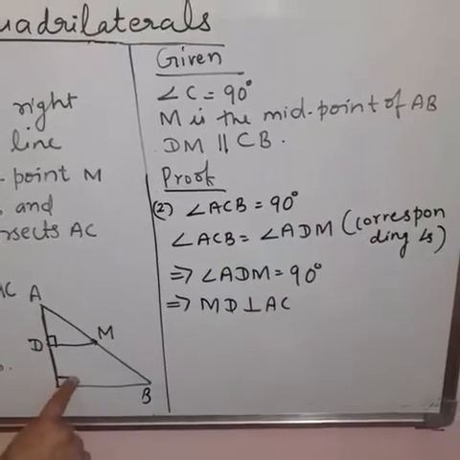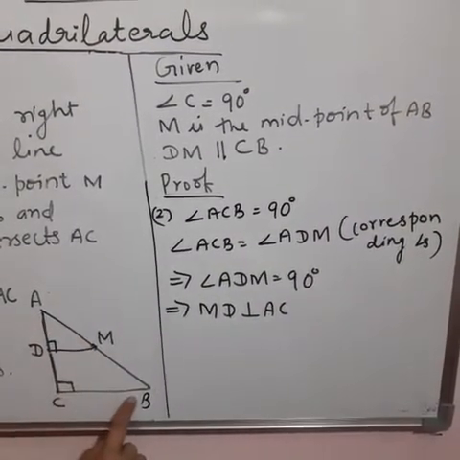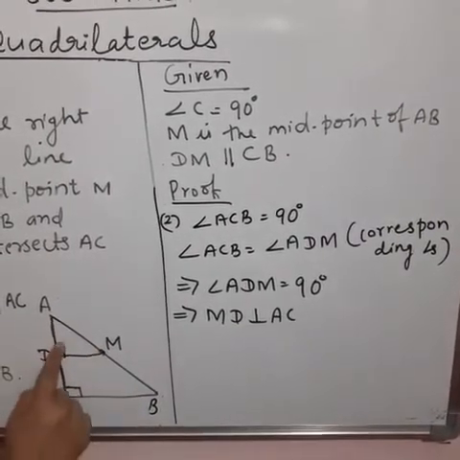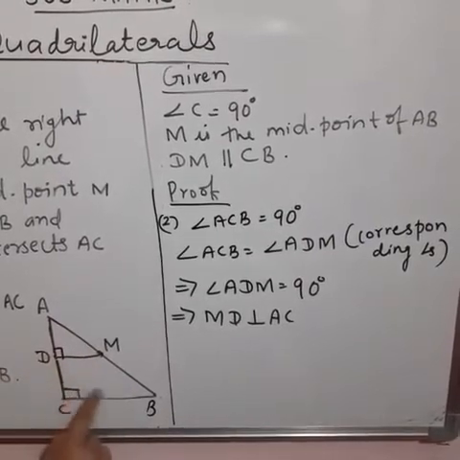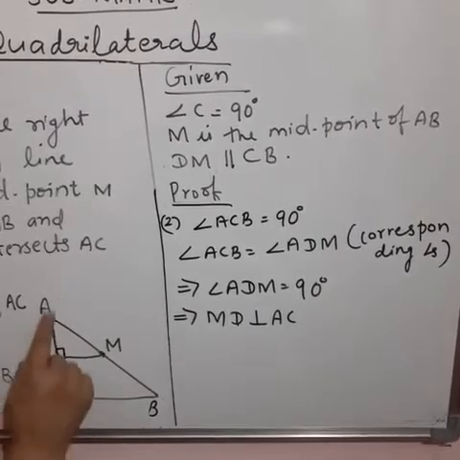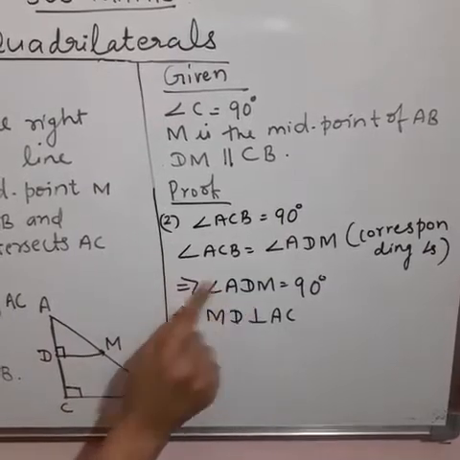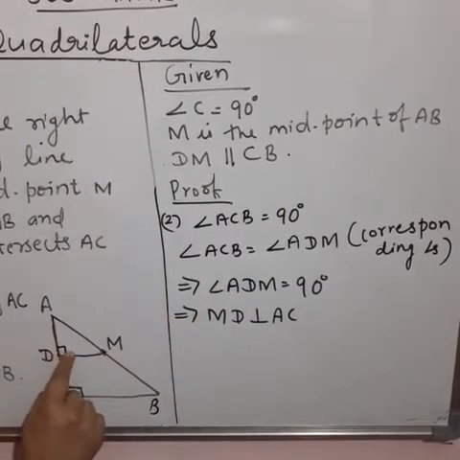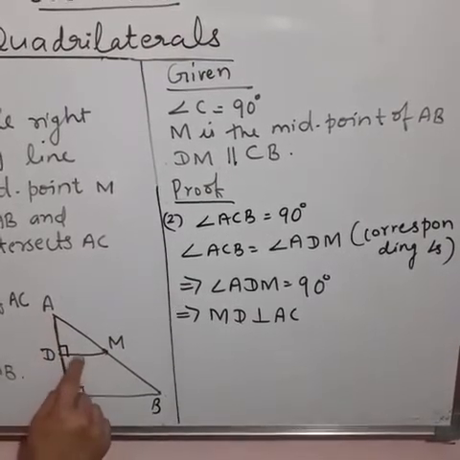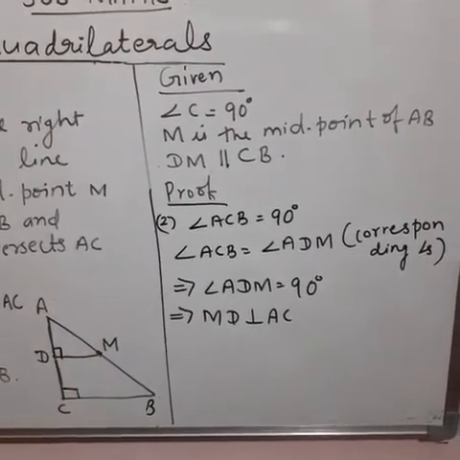It is given that angle ACB is equal to 90 degrees, and DM parallel to CB is given. So angles ADM and ACB form corresponding angles. Since the lines are parallel, corresponding angles are equal. So angle ACB is equal to angle ADM is equal to 90 degrees. So we have proved angle ADM is equal to 90 degrees. Since angle ADM is 90 degrees, that means MD is perpendicular to AC. So the second part also we have proved.